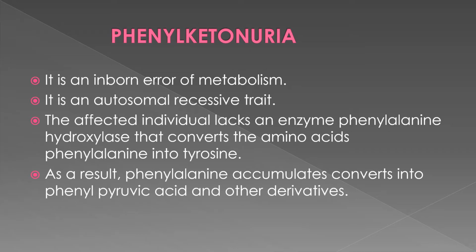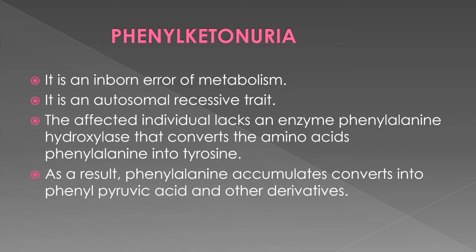Because it is recessive, when there is a recessive homozygous condition, then one will be a sufferer. The affected individual lacks an enzyme, phenylalanine hydroxylase, which converts the amino acid phenylalanine into tyrosine.